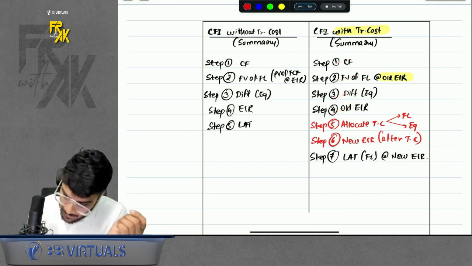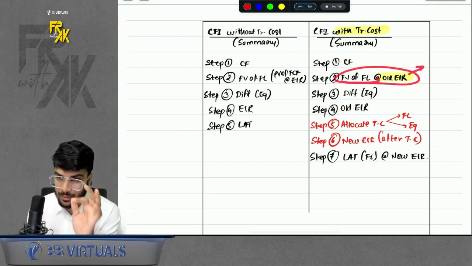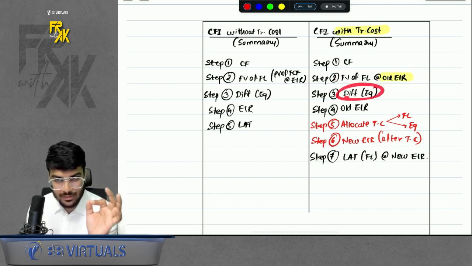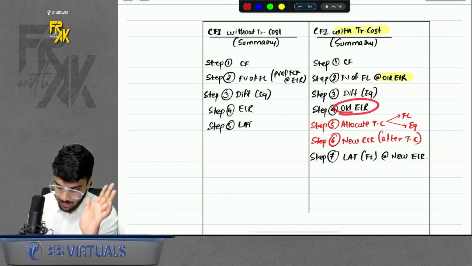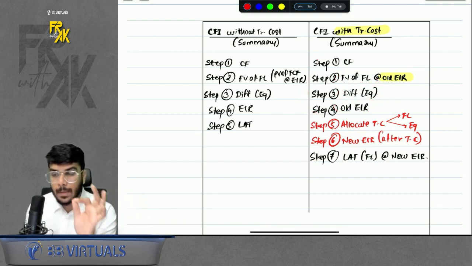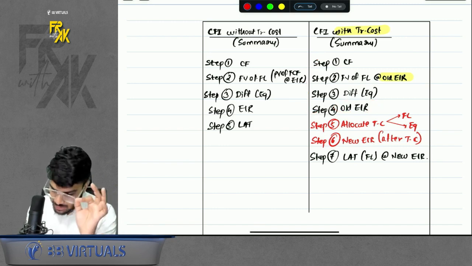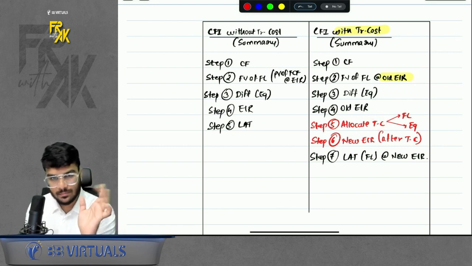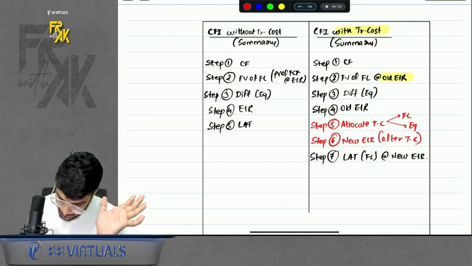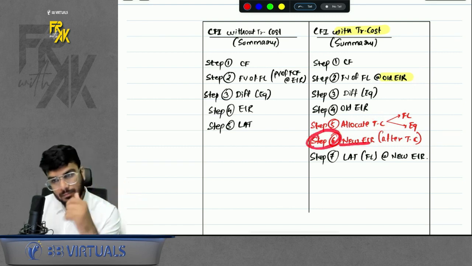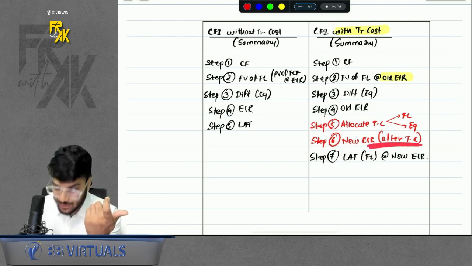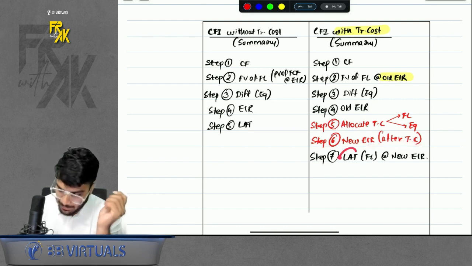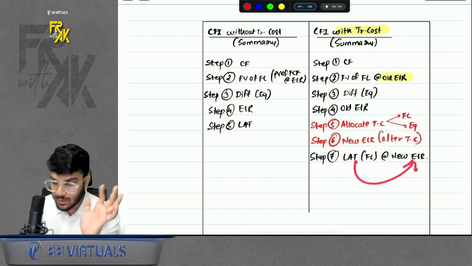See, here when you are calculating the fair value, use the old EIR only. Then calculate the difference, that is equity. Then write the old EIR. These 4 steps are common. Now, because there was transaction cost, allocate the TC between these 2 in the ratio of their fair values and find the revised fair value. Then step number 6, the new EIR after transaction cost will already be given. Then prepare the LAT. LAT will be prepared using the new EIR.